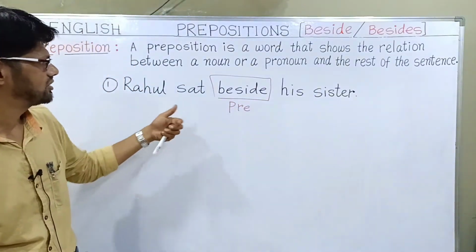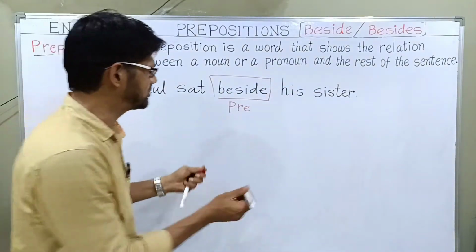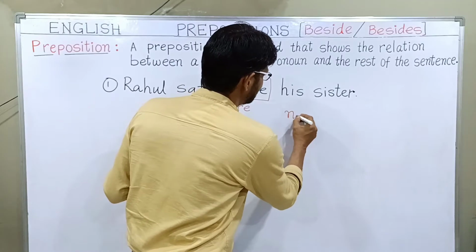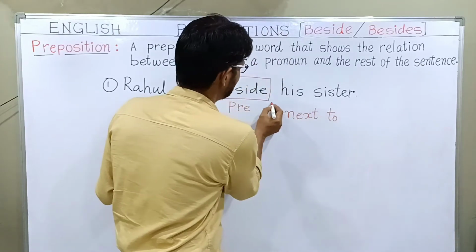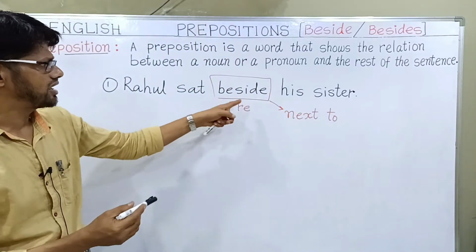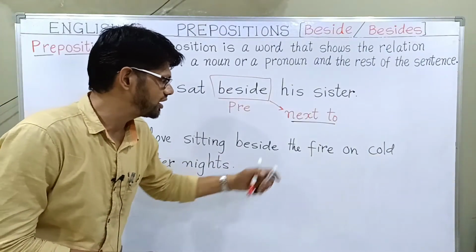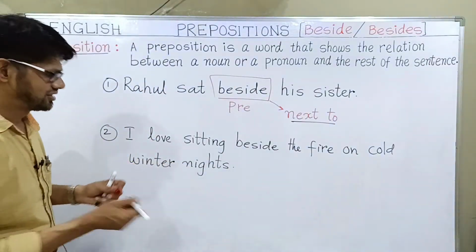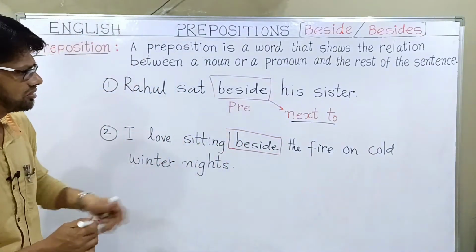So here, what is the preposition? Beside. Beside means next to. What is the meaning of beside? Beside means next to. Rahul sat beside his sister. I love sitting beside the fire on cold winter nights. So here word beside is a preposition.